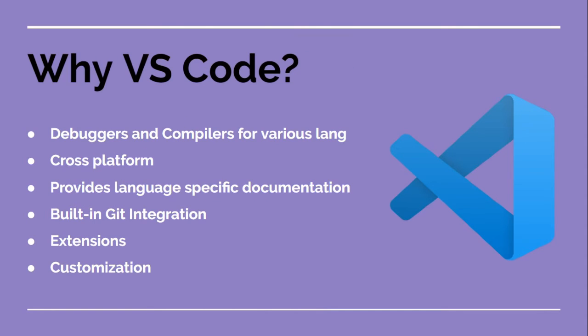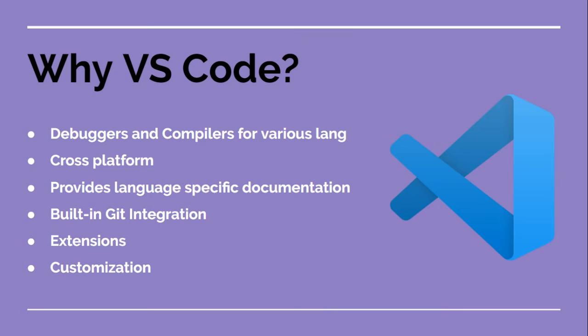So why VS Code? Initially it was introduced as a normal code editor where you can debug and compile JavaScript code, like Atom or Sublime. But VS Code became more powerful with debuggers and compilers for various languages, and it also supports cross-platform. You can use it on Mac, Windows, Linux, etc.